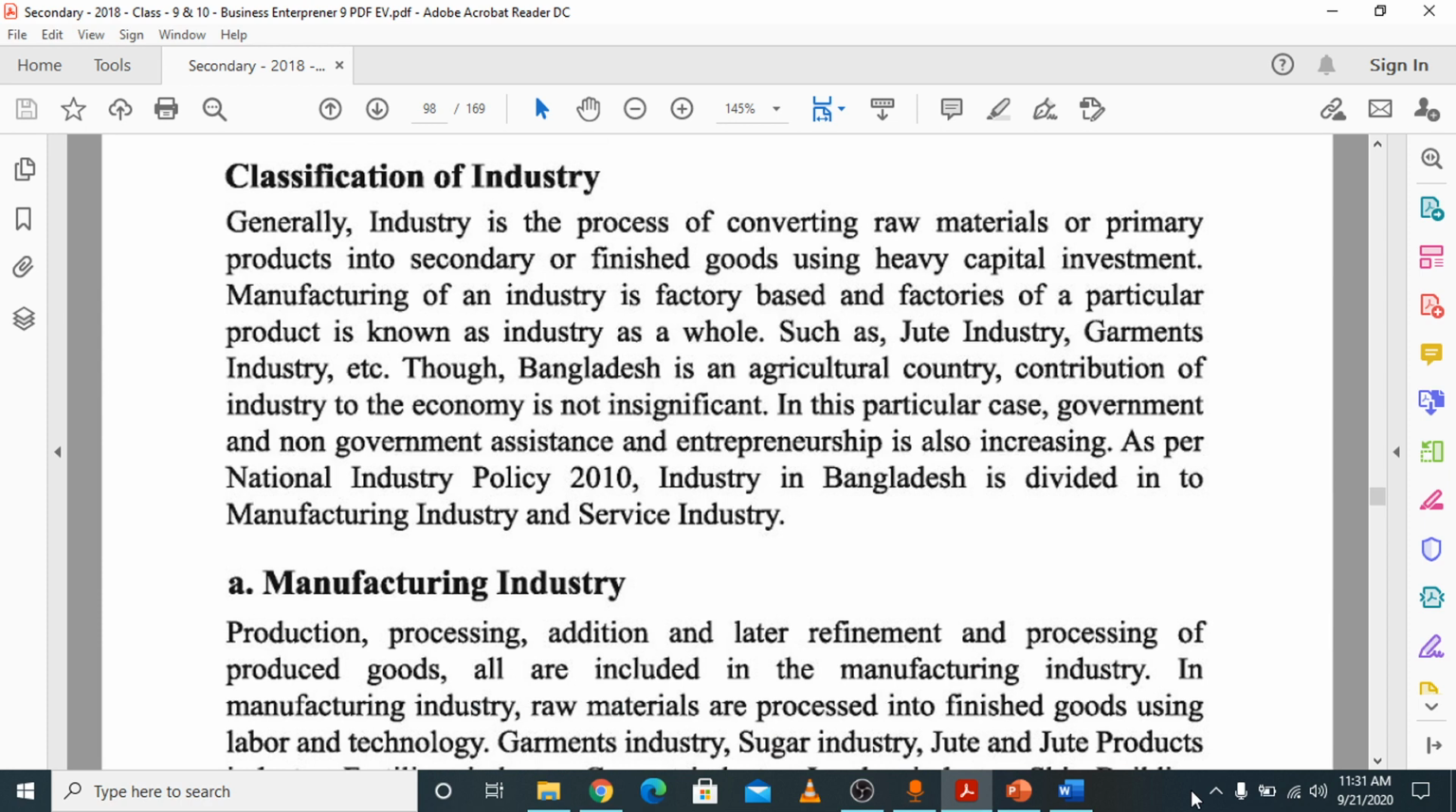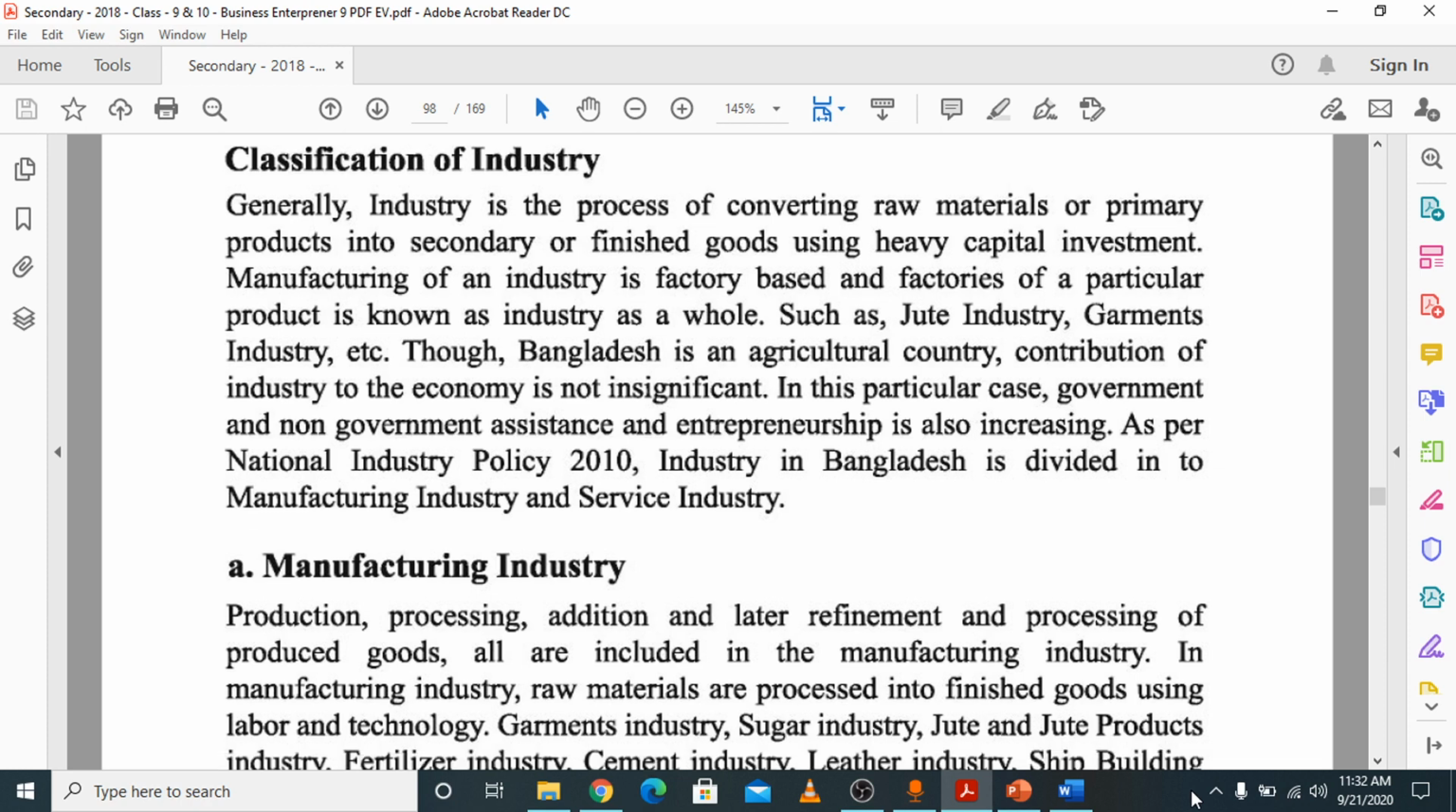Classification of industry, I think you can remember. According to the Industrial Act 2010, in a broader sense there are two types of industry. First is manufacturing industry and second is service industry. Generally, industry is the process of converting raw materials or primary products into secondary or finished goods using heavy capital investment or other materials. Industry is the means of production. It is the process of converting raw materials to primary or secondary goods, or finished goods.